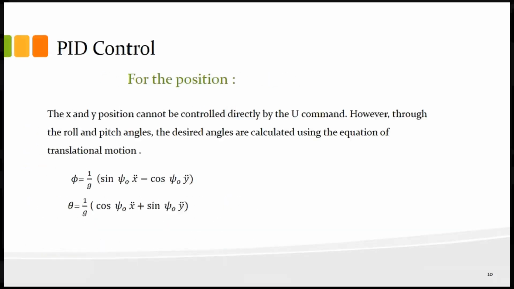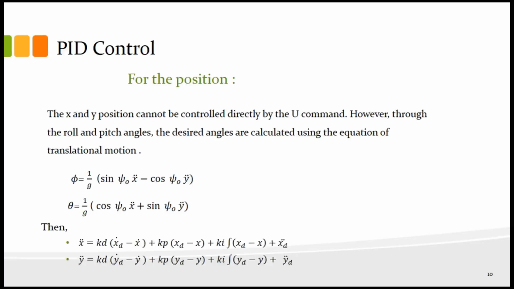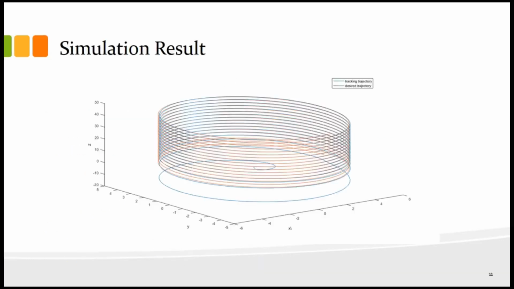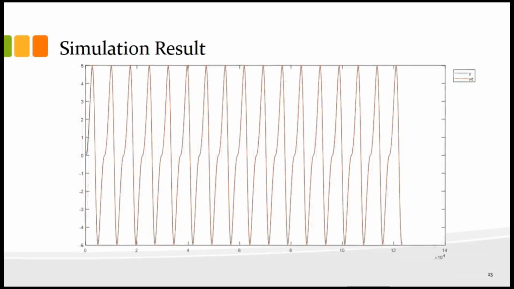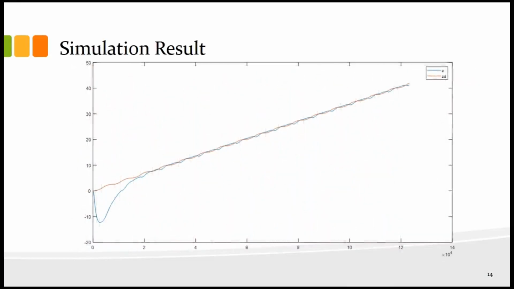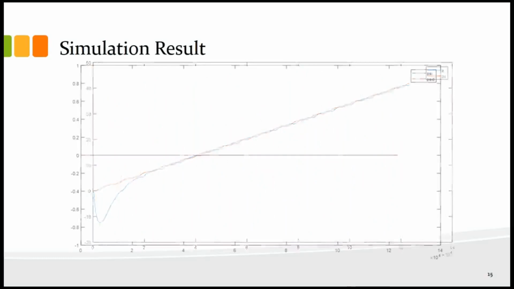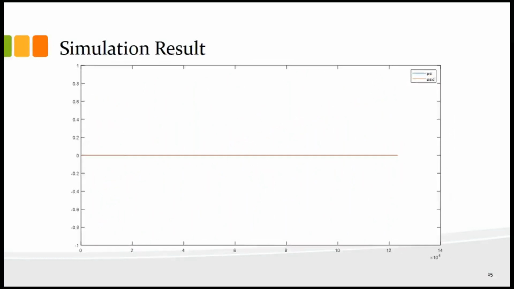For the x and y position, we cannot control directly by the U command. However, we can control it through the roll and pitch angles, and we get the control law of x and y. Using MATLAB Simulink, we get the following results for the trajectory tracking, for the x trajectory, and for the y trajectory, and for the z trajectory, the same for the psi trajectory.